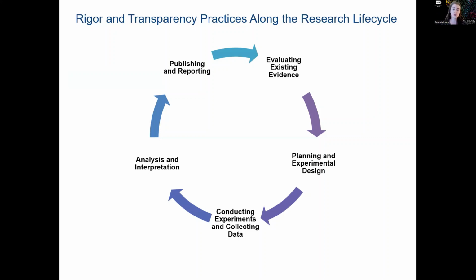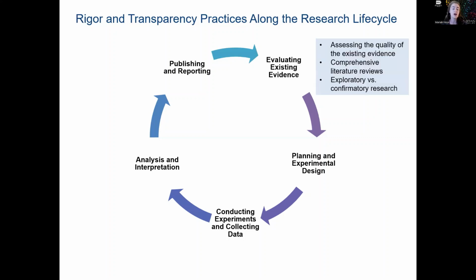So now, after going through some rigor and transparency practices along the research lifecycle, when we start a new line of inquiry and evaluate the quality of the existing evidence, it should be on the basis of adherence to those rigor and transparency practices. Were prior experiments more exploratory and preliminary, or were they confirmatory? In which case, these practices, such as blinding or masking of experimenters and randomizing samples, should really have been employed. And if you'd like to see more examples of rigor and transparency practices, you can go to this shortened link.